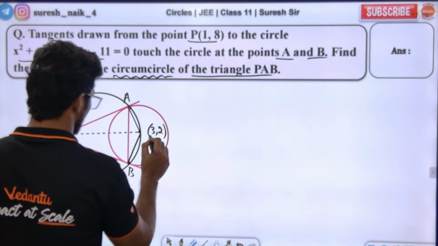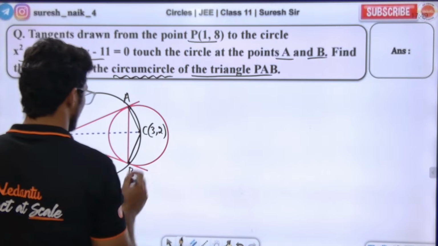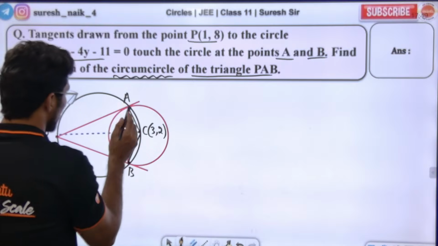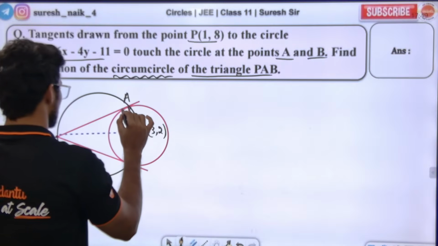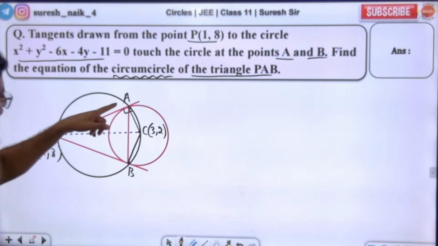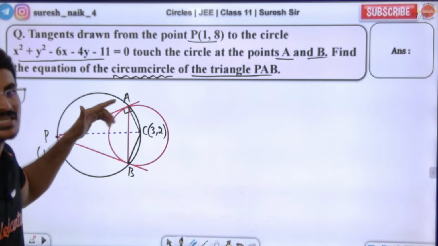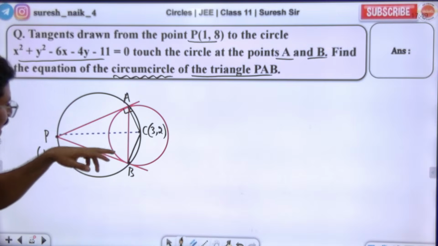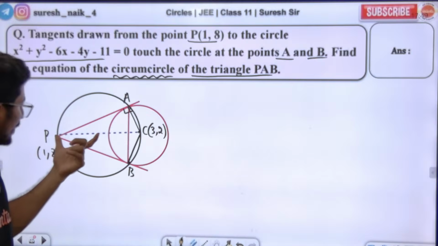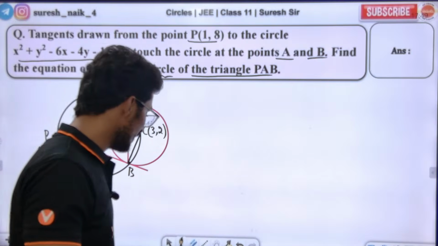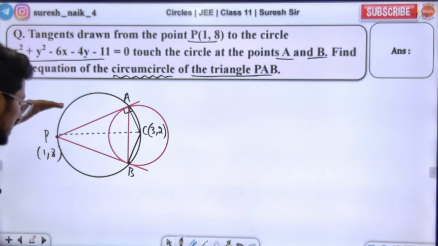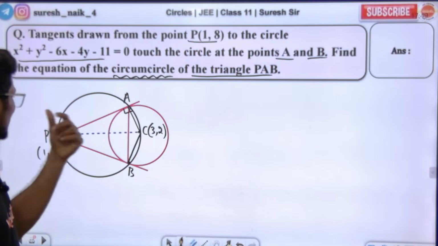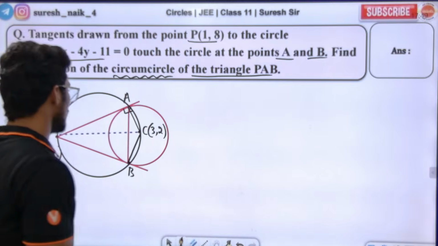PC is what basically? PC is the diameter of the circle. Why diameter? Angle in a semicircle will be 90 degrees. Here it will be 90 degrees, because the tangent is meeting at point A, so at point A it is 90 only. So angle in a semicircle, PC has to be a semicircle. If PC is a semicircle, sir, what is going to happen now? Tell me. PC is going to be the semicircle, so I can use the diametric form.